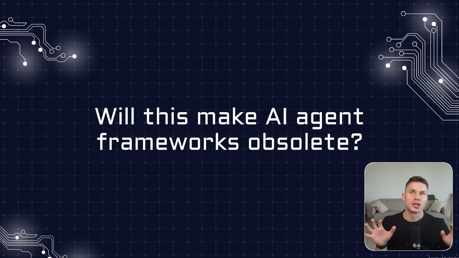And the answer is, it will make some frameworks redundant that did not plan for AI models getting better. A lot of frameworks today have specific prompts in their internal code that essentially tell the agent to think step by step, or that the agent has access to such and such tools, or that the agent can use the browser and so on. And in my opinion, this is all going to become completely obsolete because, again, the models can now reason. You no longer have to prompt a reasoning model, obviously, in order for it to think about the specific steps that it needs to take.